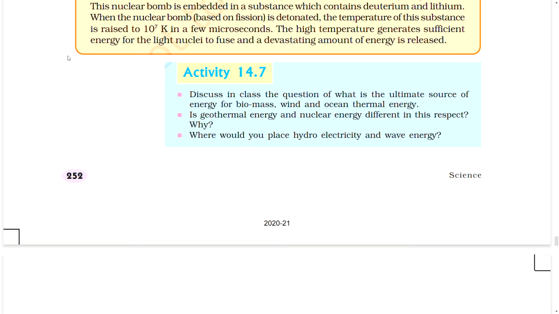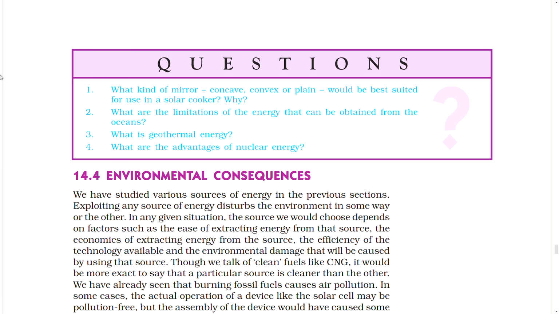Activity. Discuss in class the questions of what is the ultimate source of energy for biomass, wind and ocean thermal energy. Are geothermal energy and nuclear energy different in this respect? Why? Where would you place hydroelectricity and wave energy? Comment on this. Questions. Do this and comment on this.